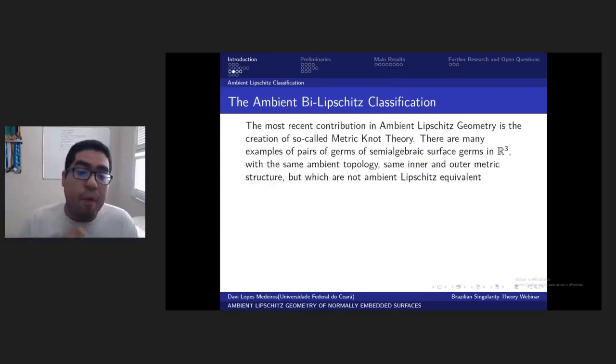Okay, but the most recent contribution in this area is the metric knot theory, the creation of this theory. And there are many examples of pairs of semi-algebraic sets in R3 with the same ambient topology, same inner and outer metric, but they have different Lipschitz ambient structure.